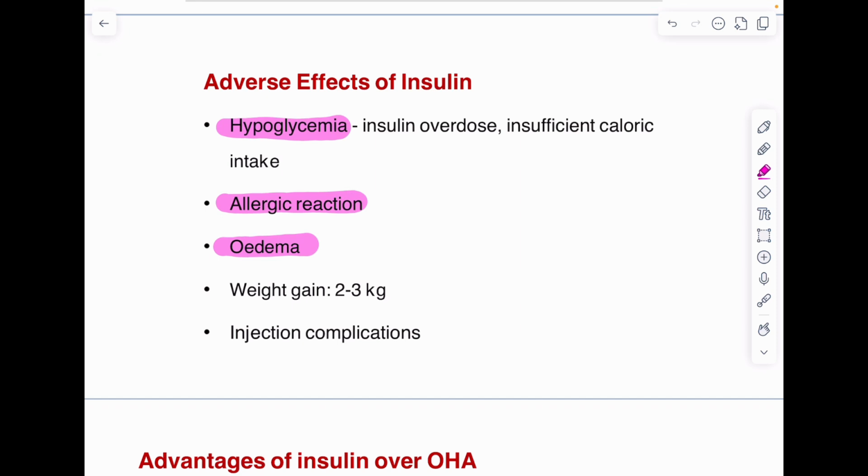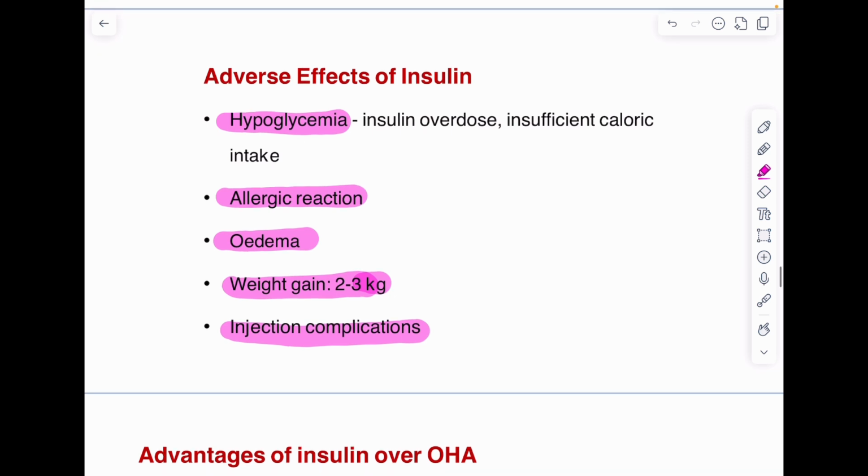There may be weight gain of around 2 to 3 kg after initiation of insulin, and there may be complications at the injection site. There may be a little bit of pain, or there may be lipoatrophy or lipohypertrophy. So these are certain adverse effects of insulin which can be counteracted with proper measures, and some of the adverse effects will become tolerable. For example, edema will go off after a few days.